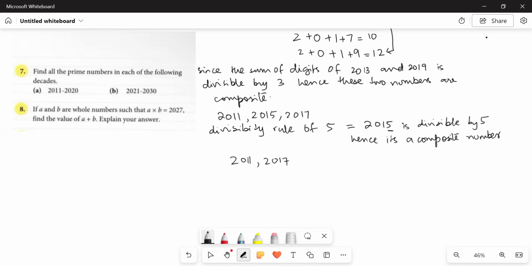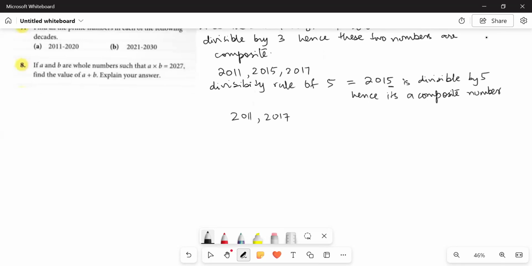How to check out if these two numbers are prime or composite? So we have to check these numbers with the rest of the prime numbers. But there are a lot of prime numbers until 2011 and 2017, since these two are 4-digit numbers, a bit large numbers. So what are we going to do? Are we going to check them out for all the prime numbers? No, of course, it's not possible. So for such numbers, students, you have to use a calculator and you have to find out their square roots. Okay.